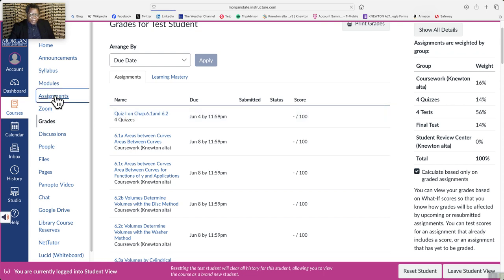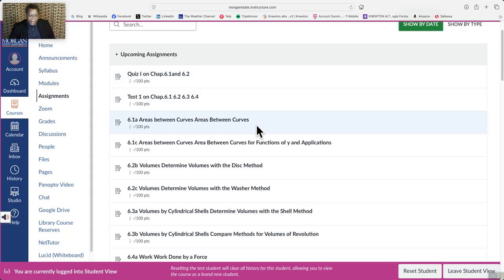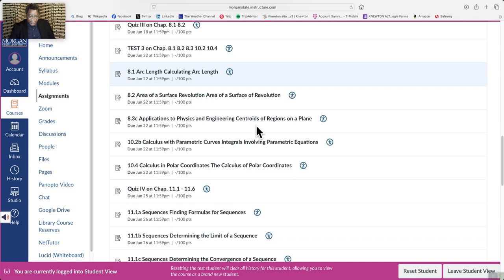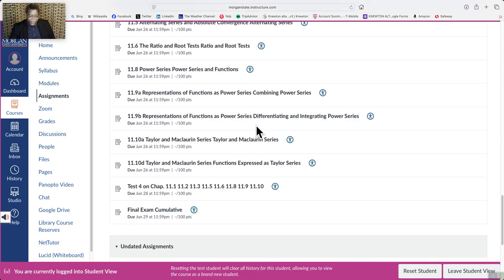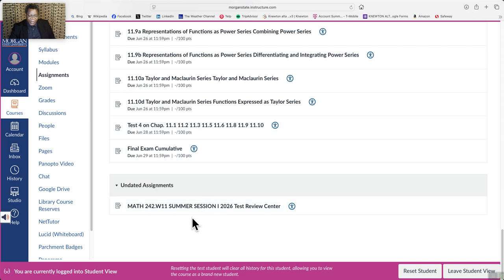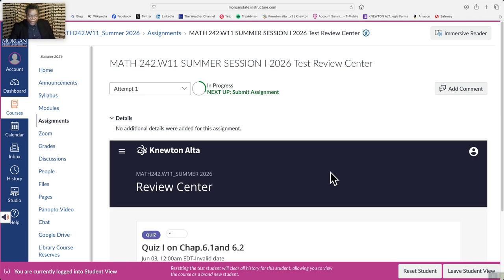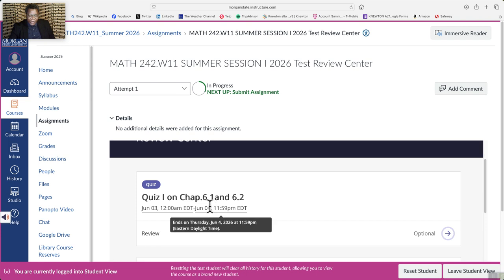Another thing that I wanted to mention is this. If you go under the assignments, at the bottom of the assignments here, you're going to see what we call the test review center. Before you do a quiz or a test, I suggest that you do the review test or review quiz first. When you click on that, you'll see the review center. You can click in here and review quiz 1. After reviewing quiz 1, then you can go take quiz 1.